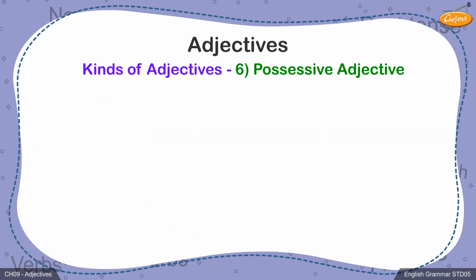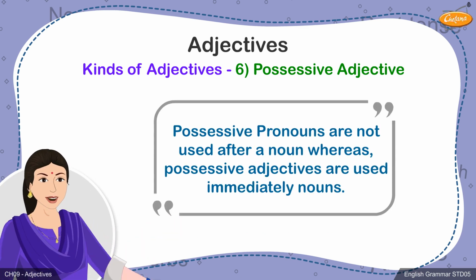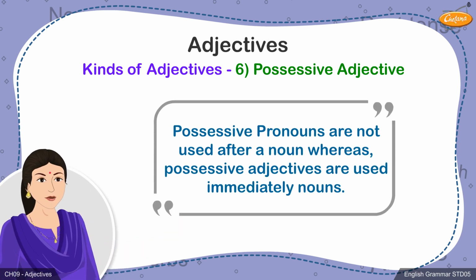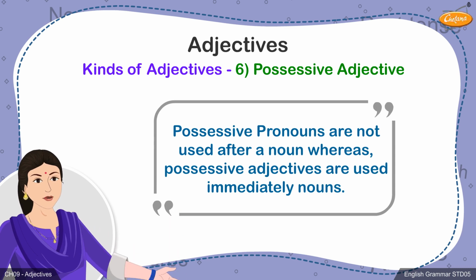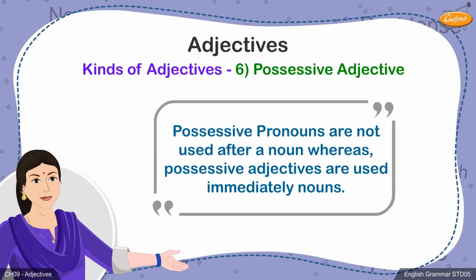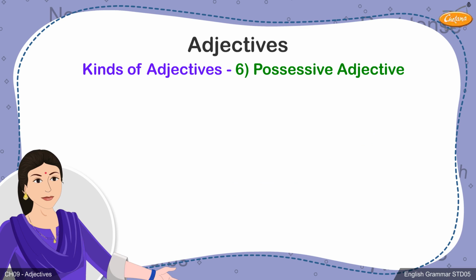Let's learn a little more about the word his. You have also learned that in the chapter on pronouns. His is both a possessive adjective and a possessive pronoun. The way it is used completely depends upon its position in a sentence. You must remember that possessive pronouns are not used before a noun. We do not say mine book, whereas possessive adjectives are used immediately before nouns.